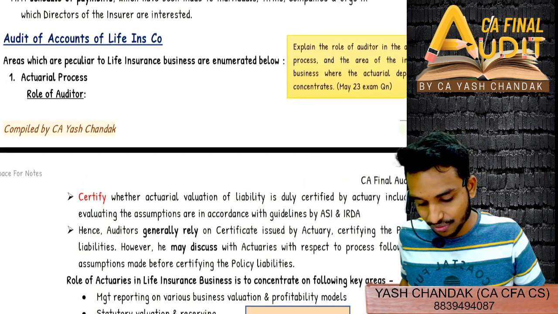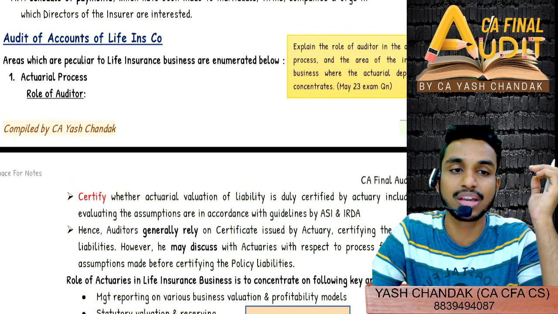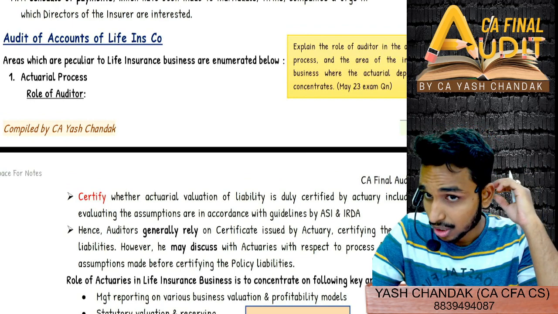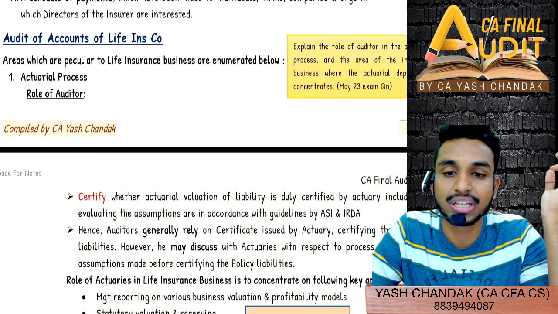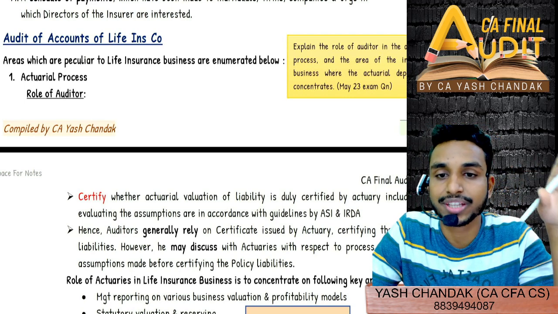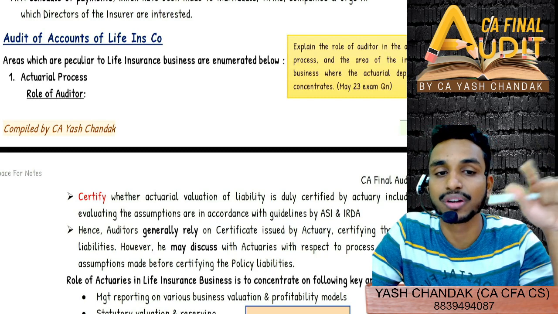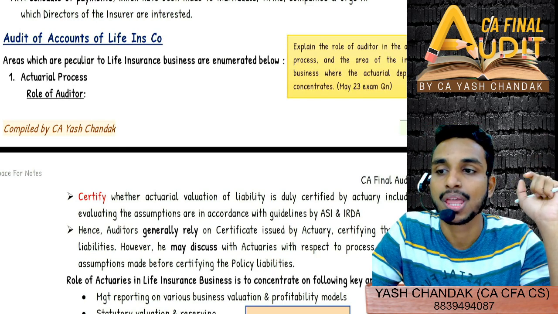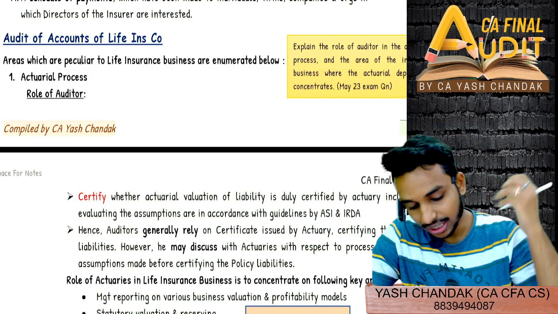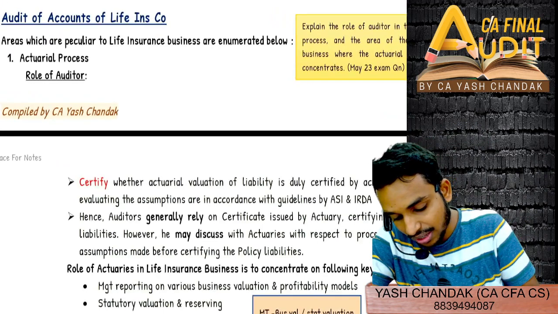So areas which are peculiar to life insurance business are enumerated below. This is the question which was asked in this attempt. Okay, actuarial process, and what is the role of auditor, and what is the role of actuaries in LIC business. What is the role of actuaries? What is the role of auditor? This was the exact question. Straightforward, 3 line, 4 line question asked straight away for 5 marks. Okay. So you cannot ignore any point, right? That is the focus. Areas which are peculiar to life insurance business, first of all, they have started with what?